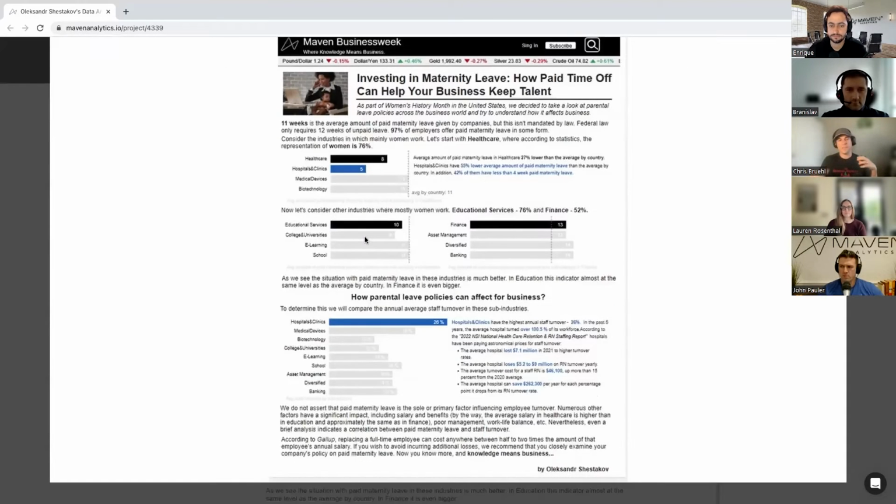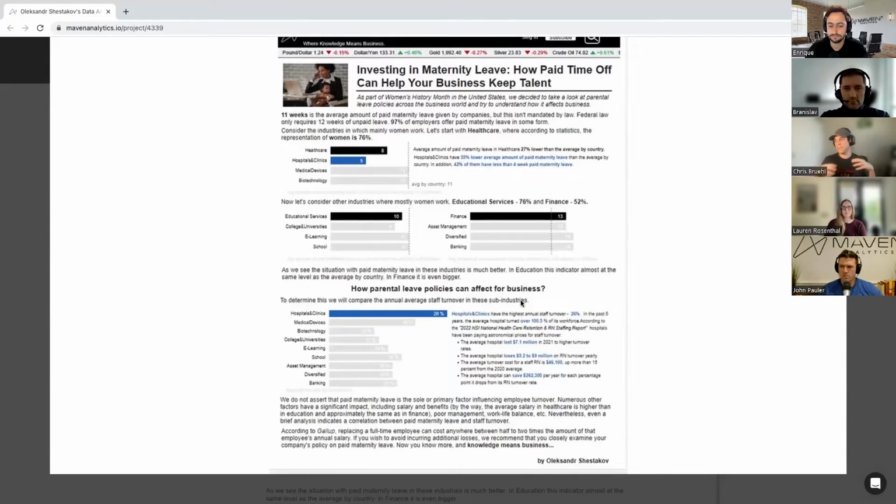And of course, he's also careful to state that we can't solely pin this high turnover just on parental leave policies, but he goes on to detail a lot of the costs of turnover that provide supporting data to this visual here, which indicates that hospitals have a 26% year-over-year turnover rate.